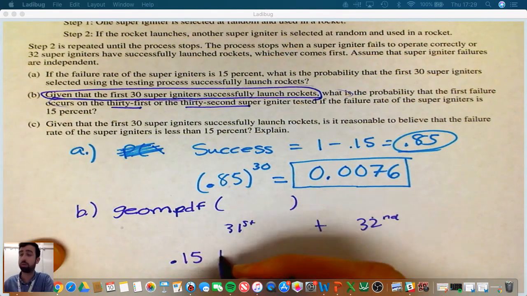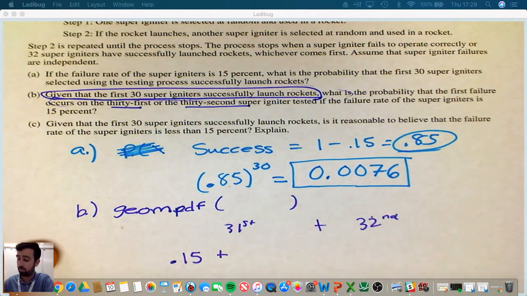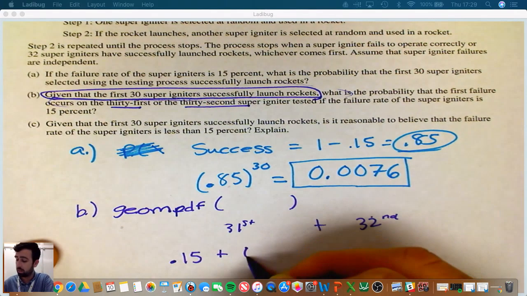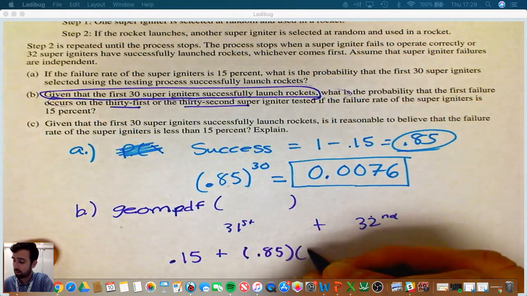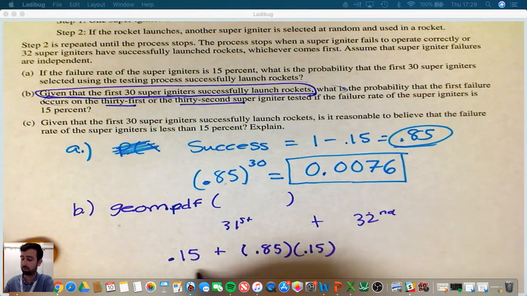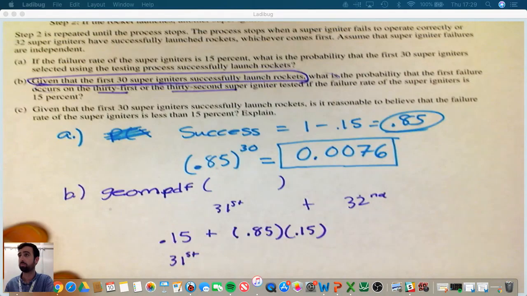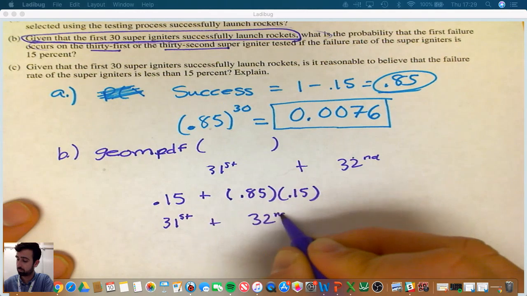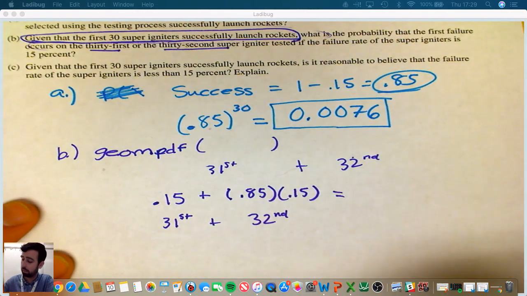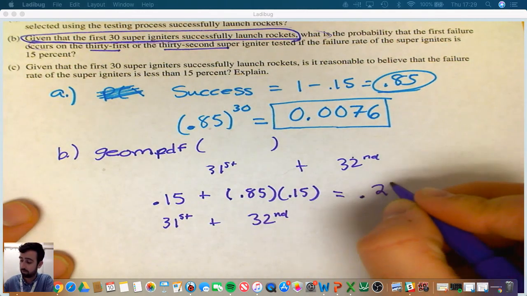We're going to add that to the 32nd being the first one. Well, if the 32nd is the first failure, then that means the 31st was a success, and then the 32nd failed. So that probability is going to be 0.2775.